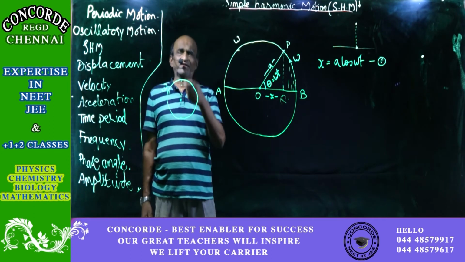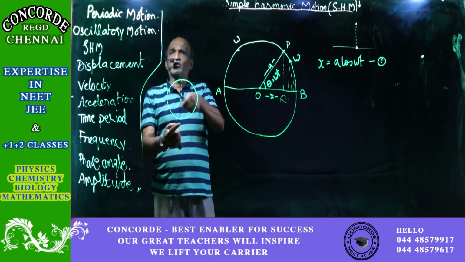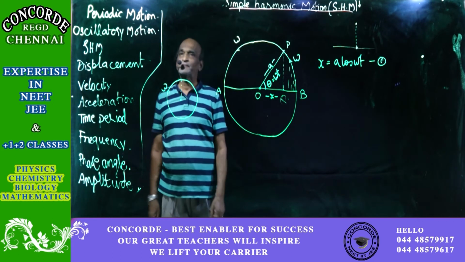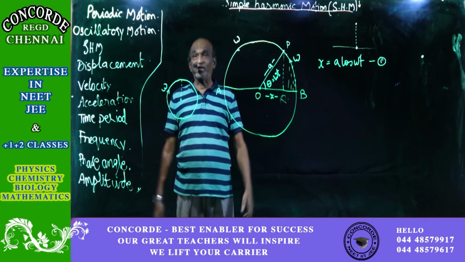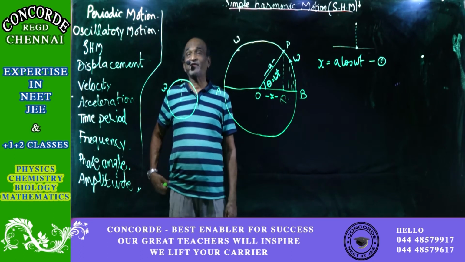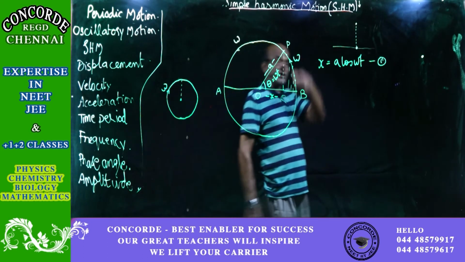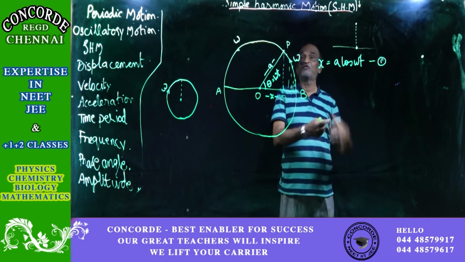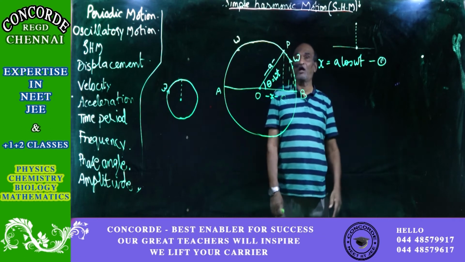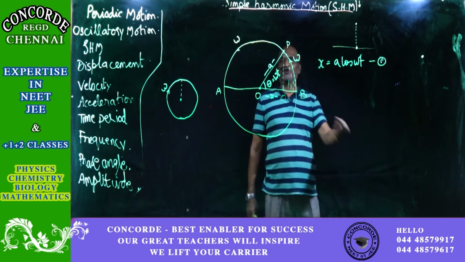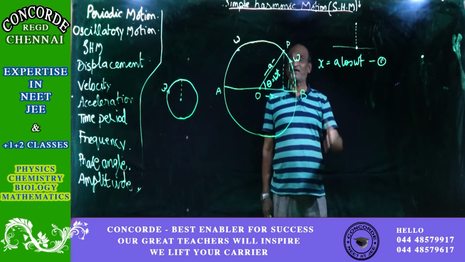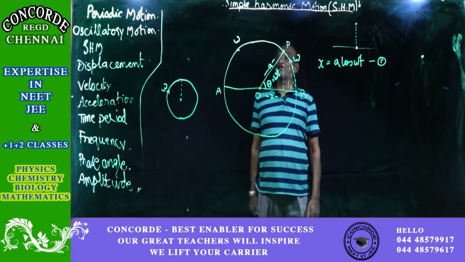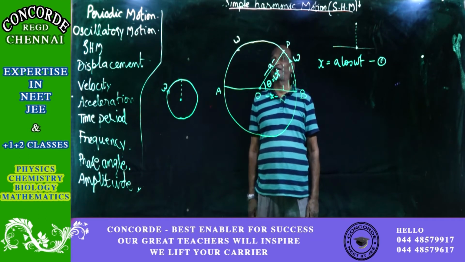Again, take that string and rotate it. As you keep rotating, when the stone comes to the top, leave it, and it will go tangentially. I do not know how many of you have seen it, just see it. But when you are rotating, don't move. It will take some other direction then, because your movement and the circular rotation will all be taken into account. Stand in one place and do the rotation. Wherever you leave it, in the direction of the tangent at that point the body moves. So velocity will always be in the direction of the tangent.